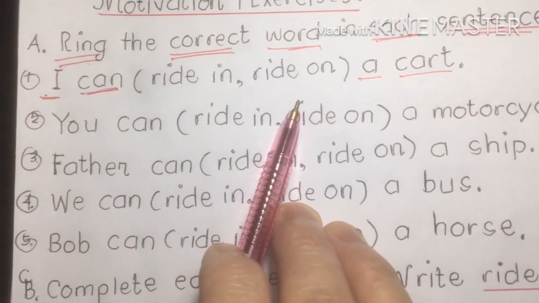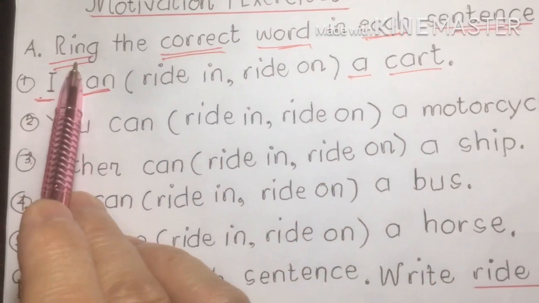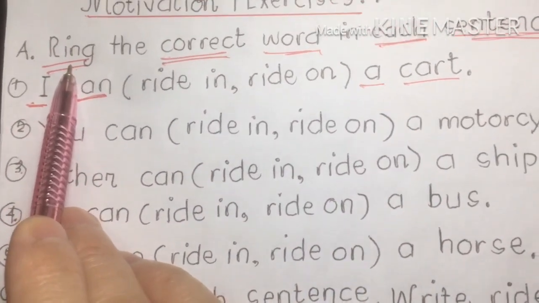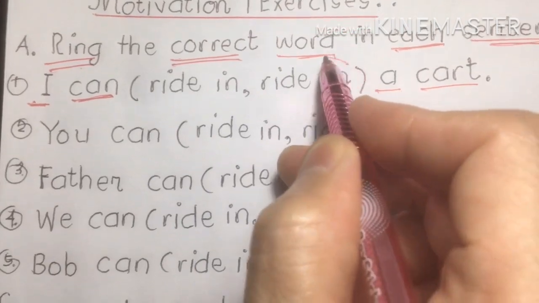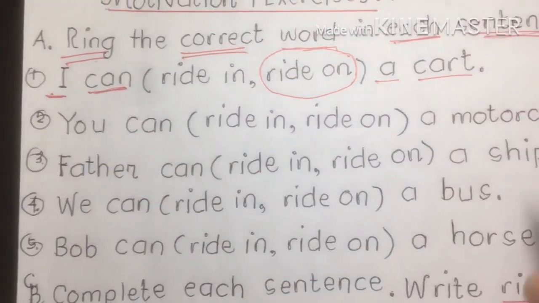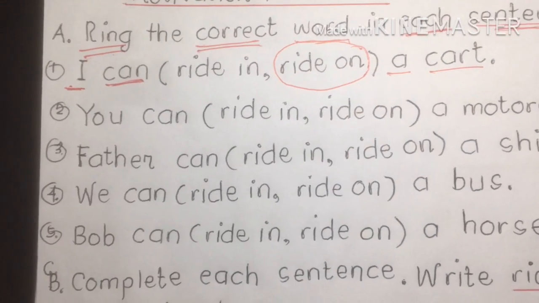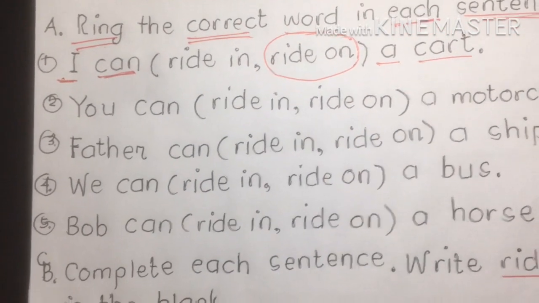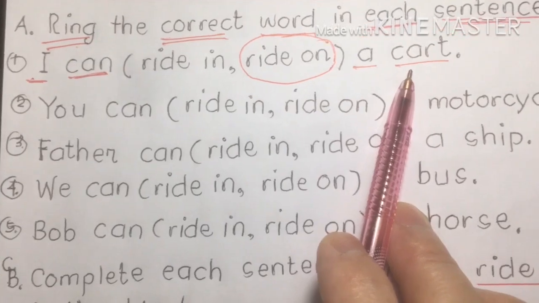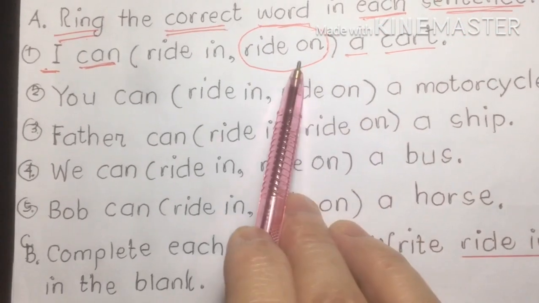That's for number 1. So remember, the direction is we're going to ring, that means we're going to encircle. So I'm going to write or ring the words ride on a cart. Why? Because remember, a cart is a small transportation. So we use on.